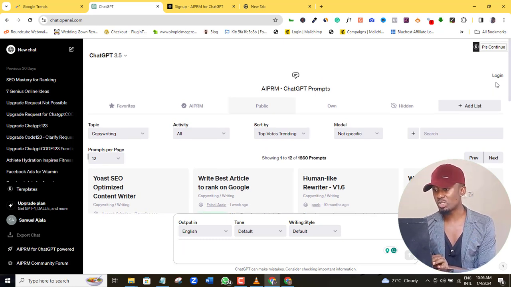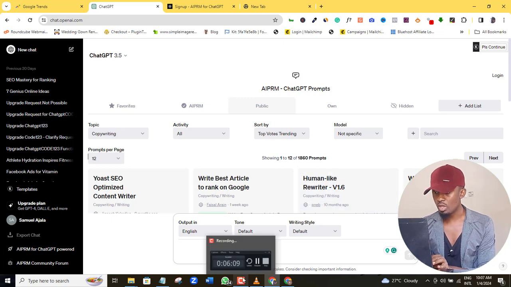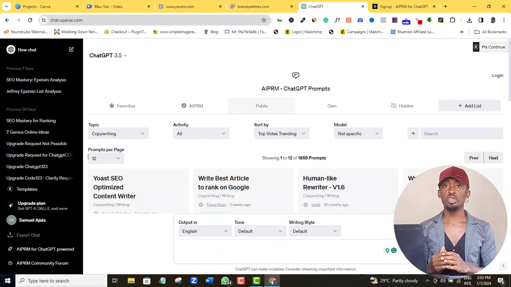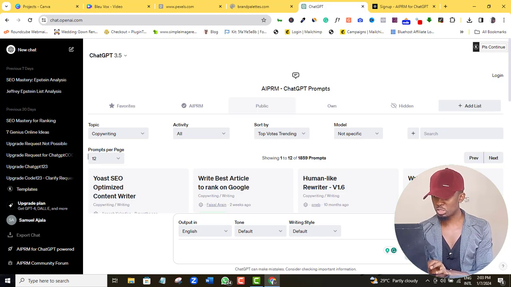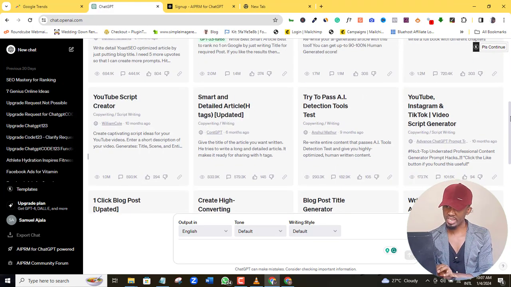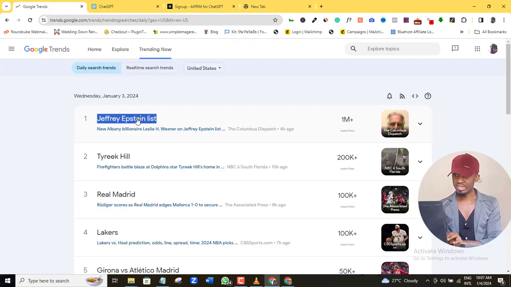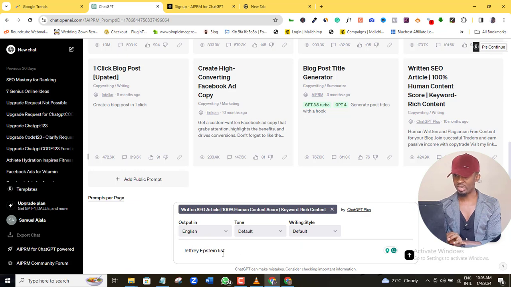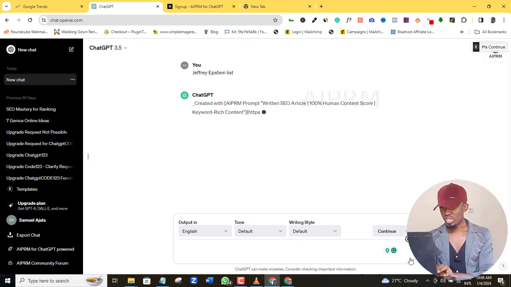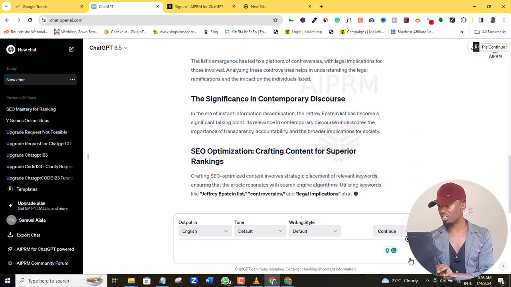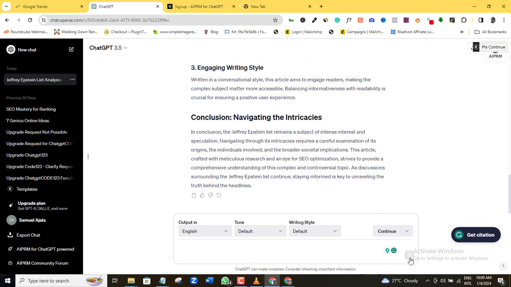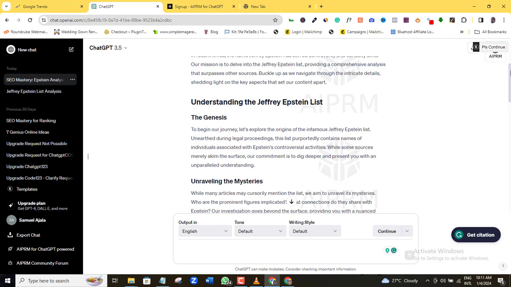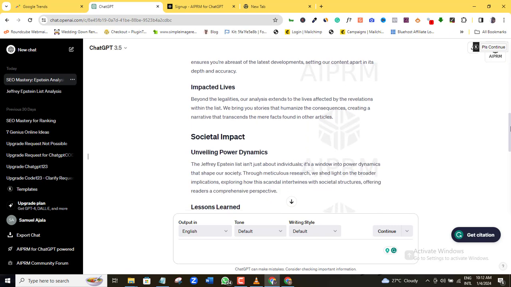This tool helped me with thousands of pre-built ChatGPT prompts, what we call the one-click prompt. You can watch the video currently displayed on your screen where I share how to install this free Chrome extension. So once you have installed the extension, just come and click this article prompt here. Then I'll copy and paste the topic I just got from Google Trends in step 1 here, and I will click here. So let's wait to see what ChatGPT is giving us. Just try to make sure you get a great article from ChatGPT for your own topic.